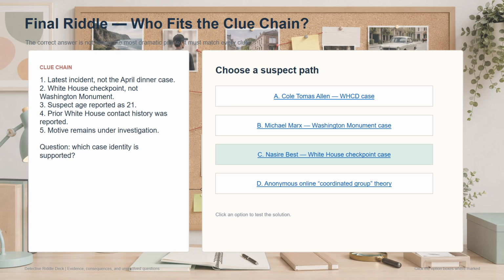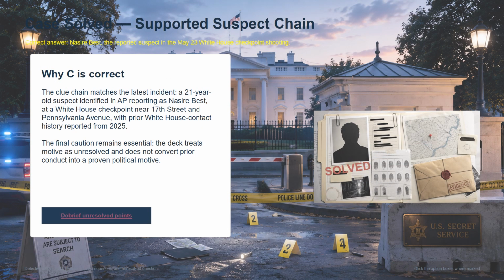Now compare the options. Cole Thomas Allen belongs to the White House Correspondents' Dinner case. Michael Marks belongs to the National Mall or Washington Monument case. Nasir Best matches the White House checkpoint case. The anonymous coordinated group theory is not supported by the evidence threshold. The audience should now choose the suspect path. The supported answer is C, Nasir Best, the reported suspect in the May 23 White House checkpoint shooting.